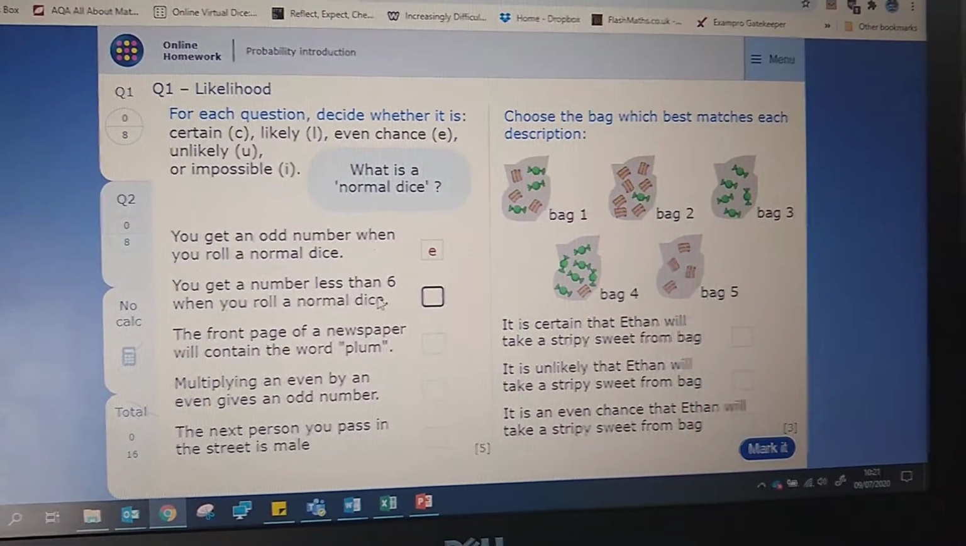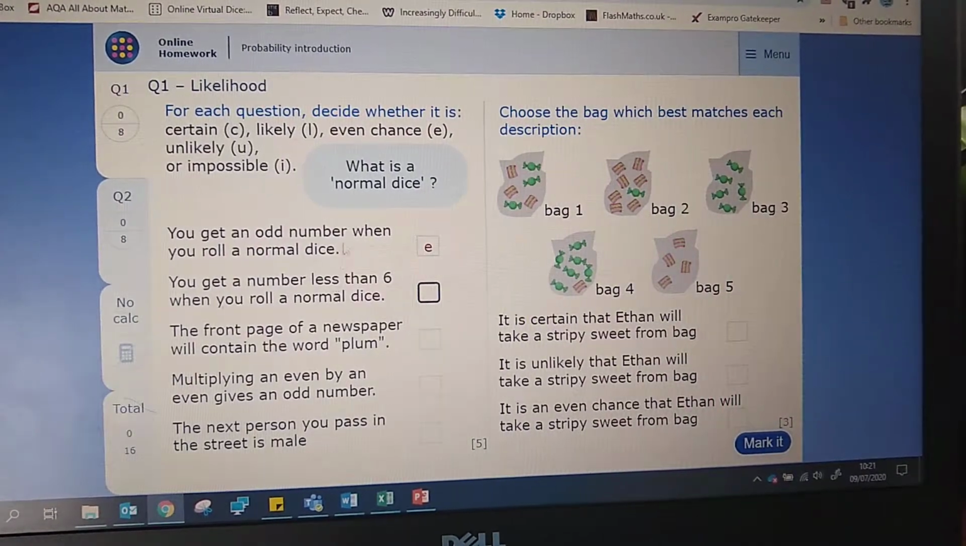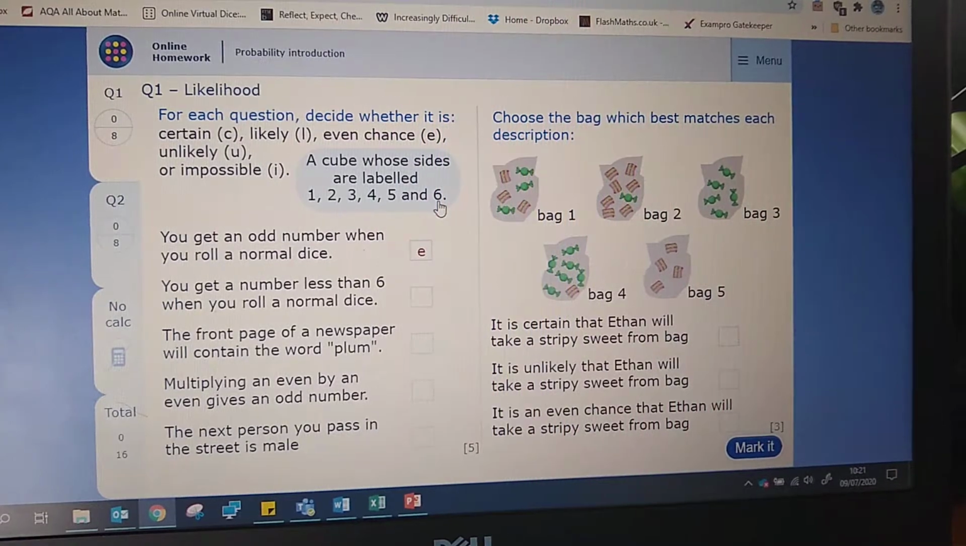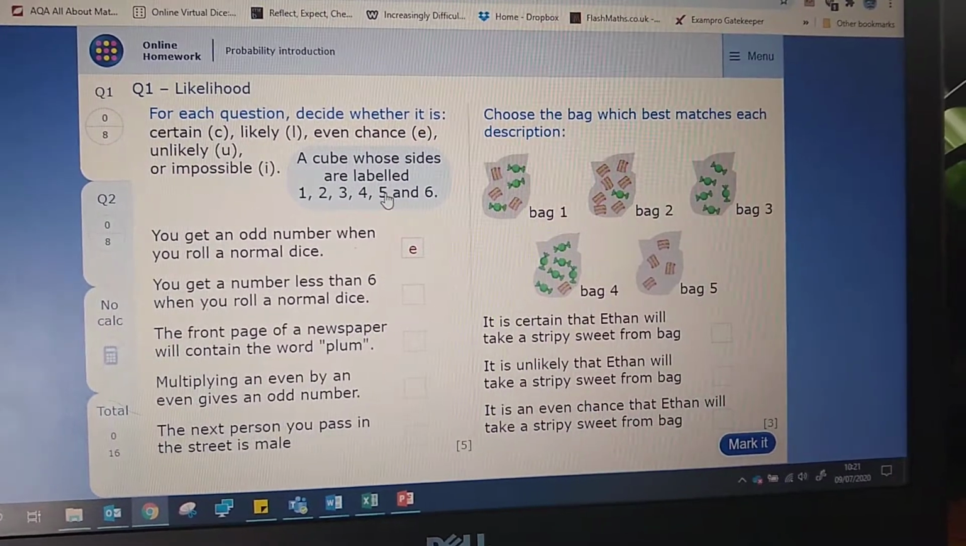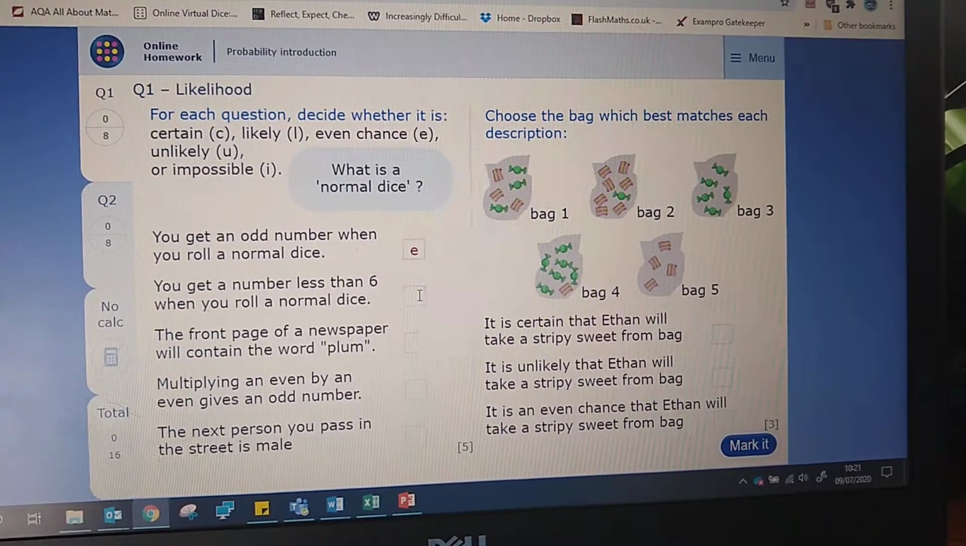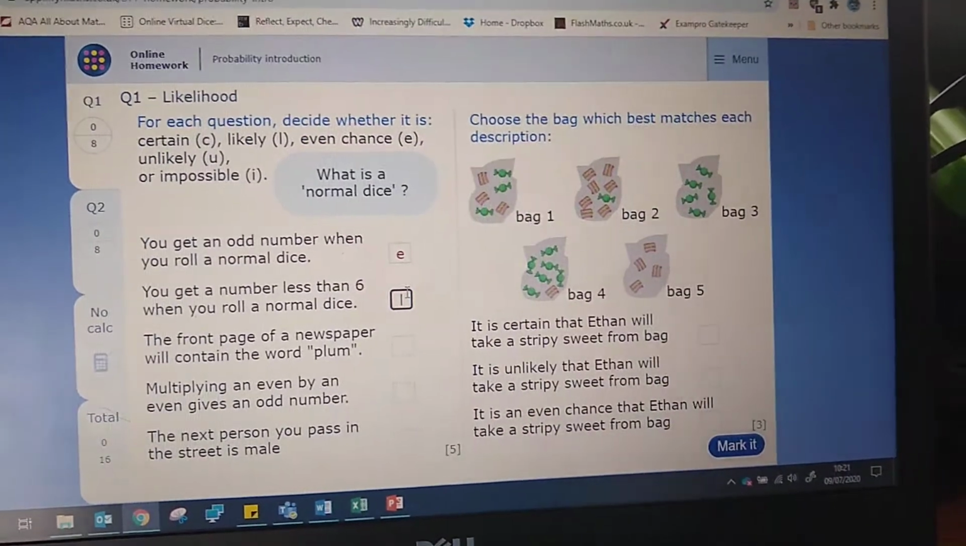You get a number less than 6 when you roll a normal dice. Well, you could get 6, which is not what the statement says. You want less than 6, but it's extremely likely. It's highly likely, or in this case, just likely, not certain though.